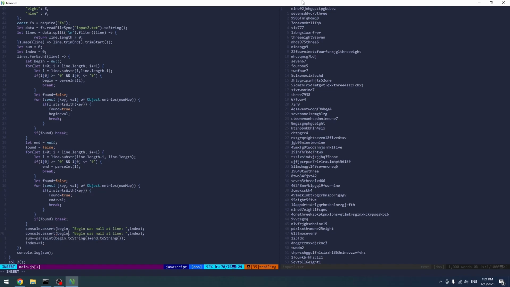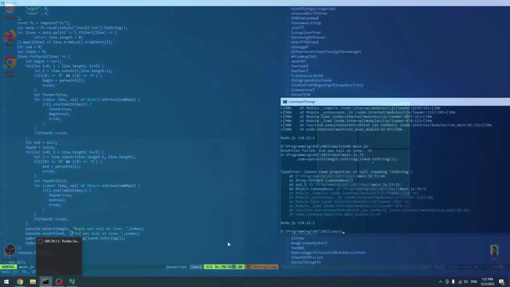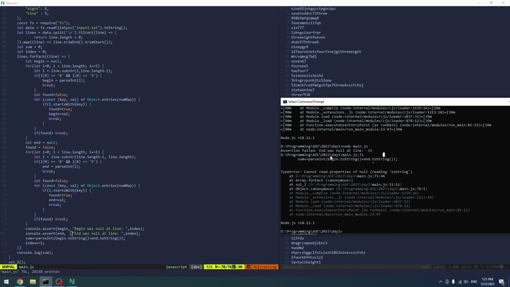End. So we can do end, and then this and was no at line, so we can insert it. End was no at line 44.